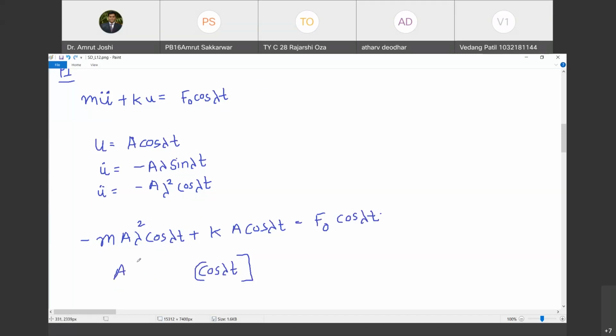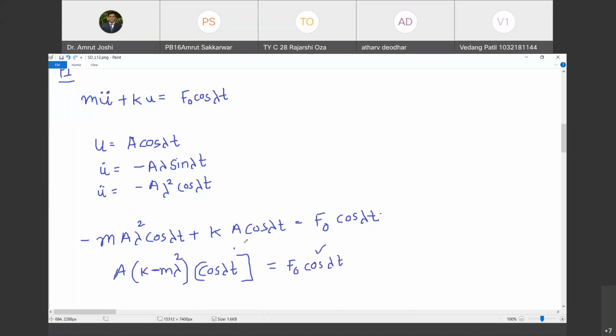I took a common, and then here what will come? Minus m plus k, a, minus m lambda square. Do you agree with me? Yes. Did I make any mistake? Is it right? Yes, sir. This must be equal to f0 cos lambda t, happy?